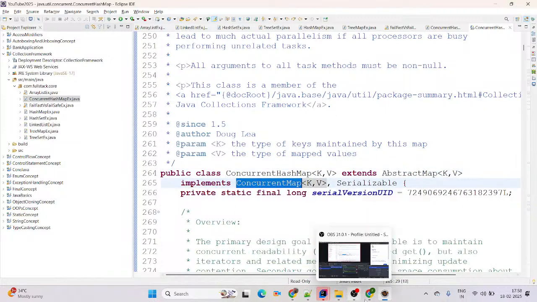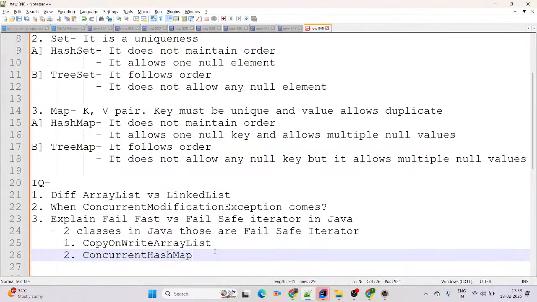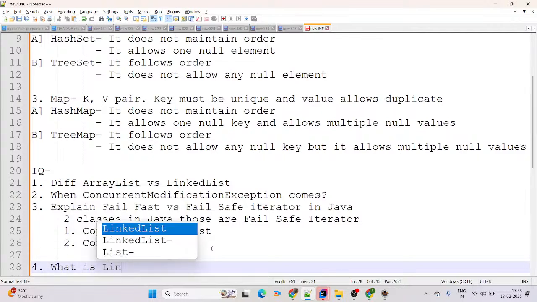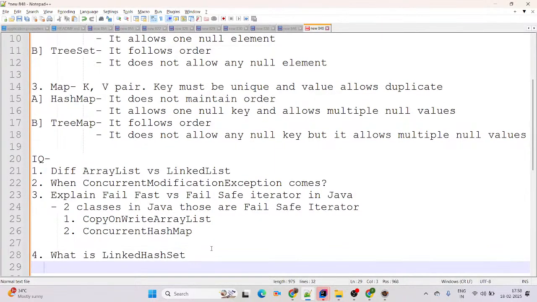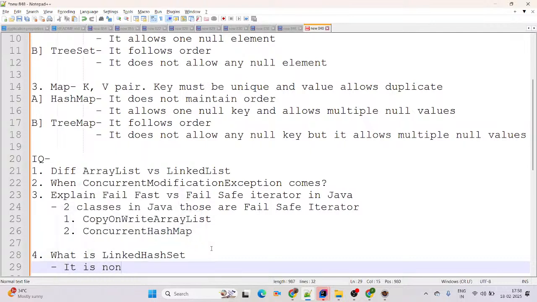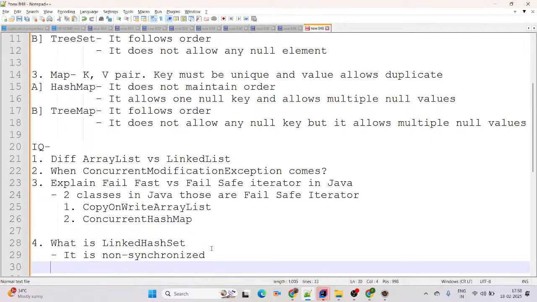Yeah. Now coming to the next, the fourth question. What is LinkedHashSet? Then see, LinkedHashSet, you can simply say it is non-synchronized. In upcoming sessions I will take care of thread synchronization as well. You can check those sessions in the upcoming dates.